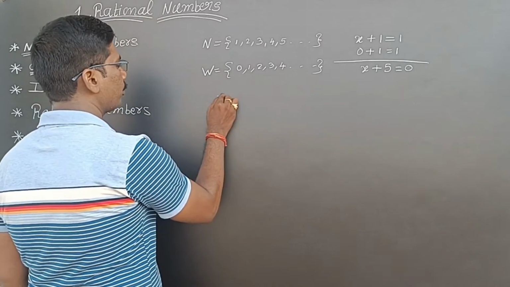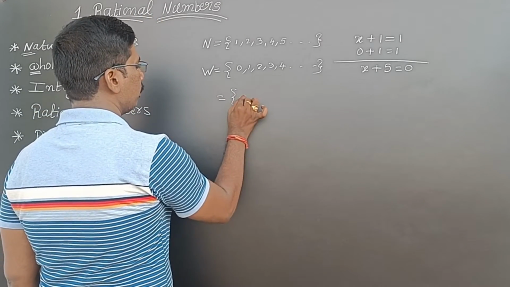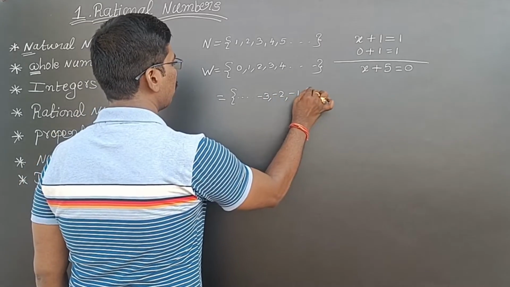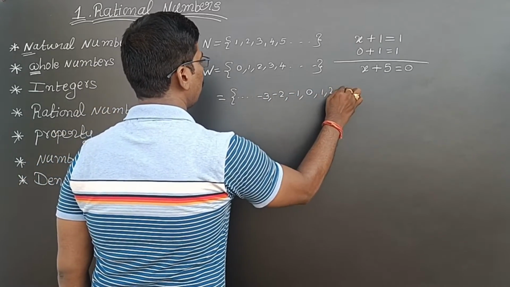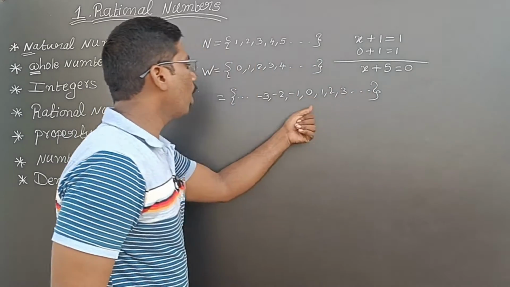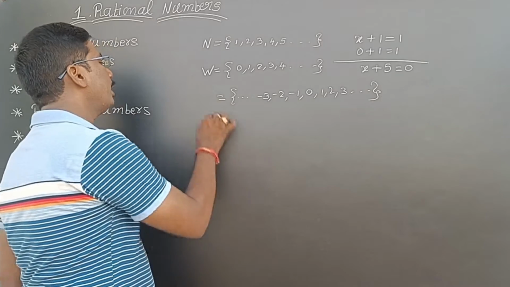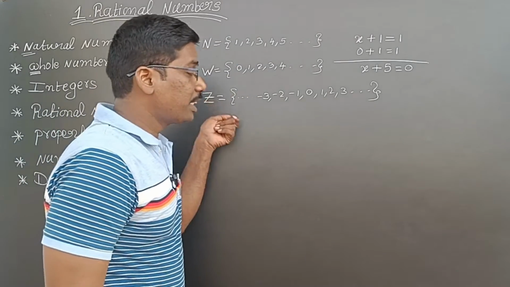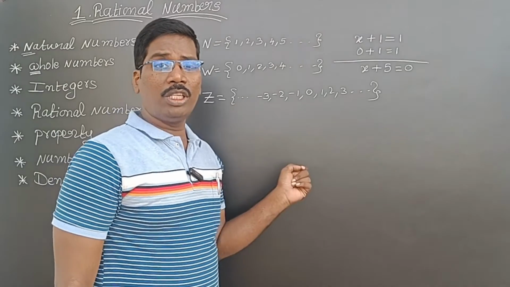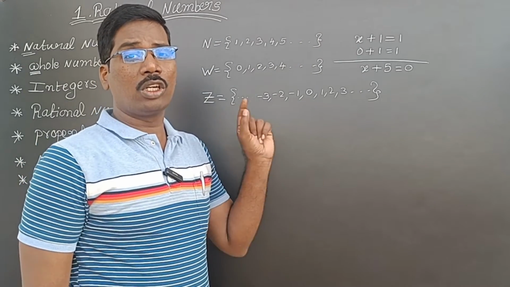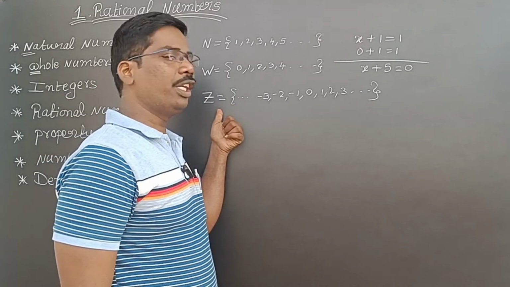See here, and so on: minus 3, minus 2, minus 1, 0, 1, 2, 3, and so on. The whole numbers along with the negative numbers are called integers. It is denoted with Z, because Zahlen is a word meaning to count the numbers, to represent the numbers. So in Zahlen, the starting letter is Z, so that is what we are indicating.